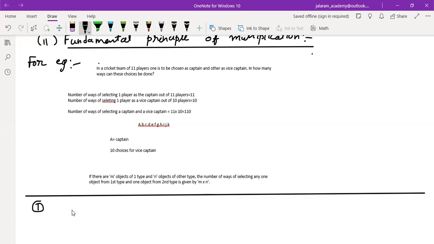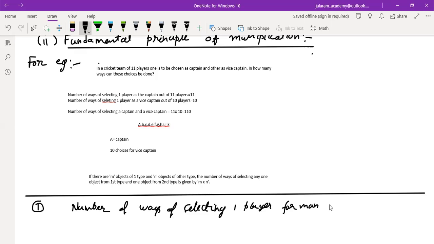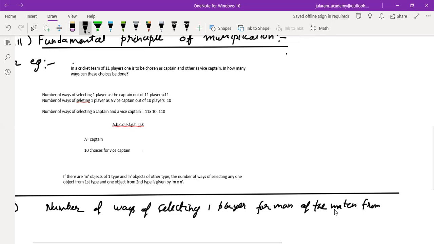Yes, sir. Question is, in a cricket match, how many choices can be made for man of the match? So first we write number of ways of selecting one player for man of the match from first team. And how many players are there in first team?